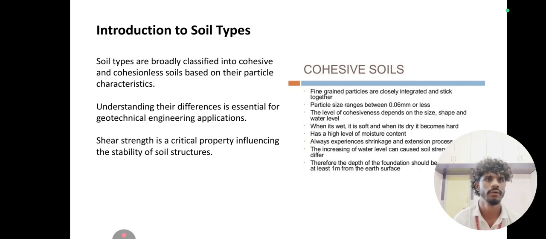Here we can see the cohesive soils. Fine-grained particles are closely integrated and stick together. Particle size ranges between 0.06 mm or less. The level of cohesiveness depends on the size, shape, and water level. When it is wet it is soft, and when it is dry, it becomes hard, as it has a high level of moisture content. The increase of water level can cause soil strength differences. Therefore, the depth of foundation should be at least 1 m from the earth surface.